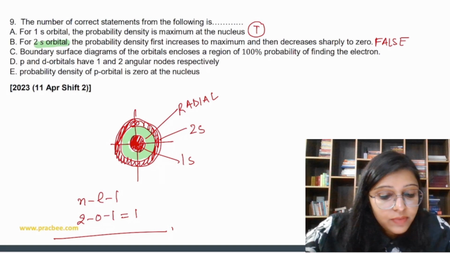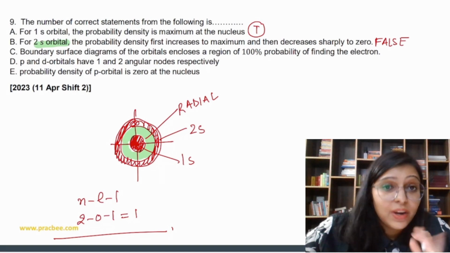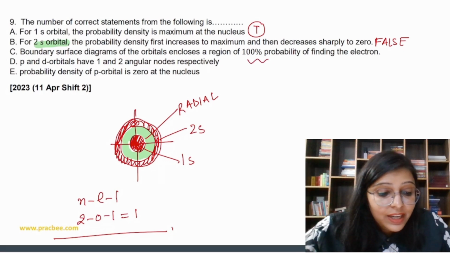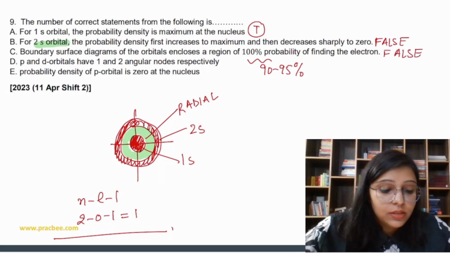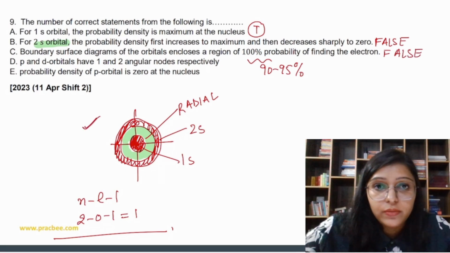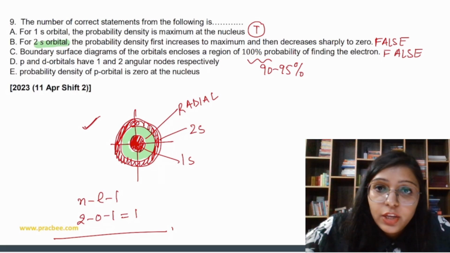Now, boundary surface diagram of the orbital encloses a region of 100% probability. No, 100% तो मिलता ही नहीं है ना. It is 90 to 95% probability. So this statement is also false. Boundary surface diagram is this only, right? This kind of thing. Next, p and d orbitals have 1 and 2 angular nodes. तो सही बात है.